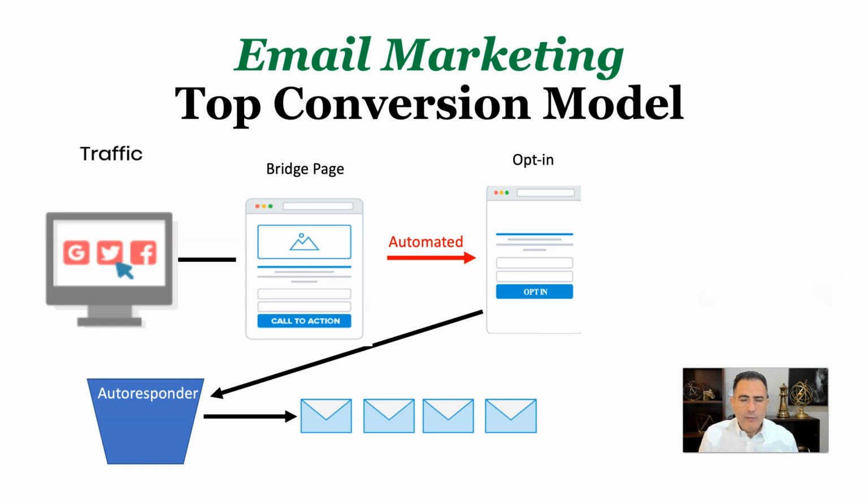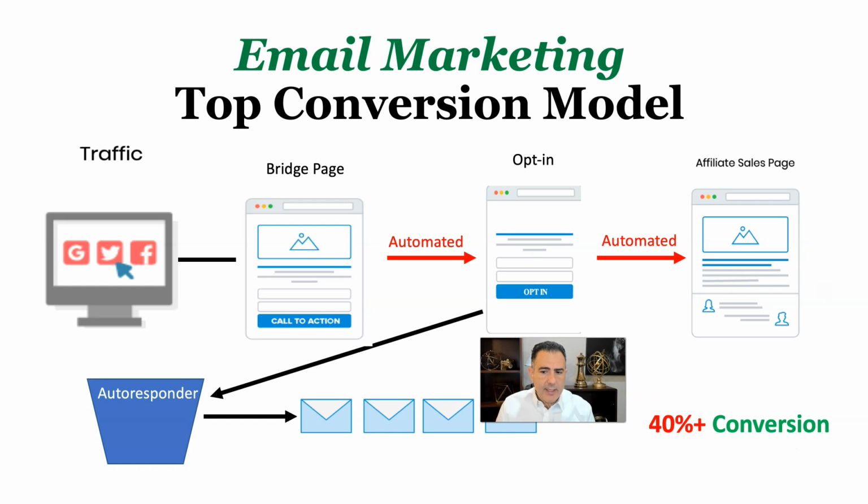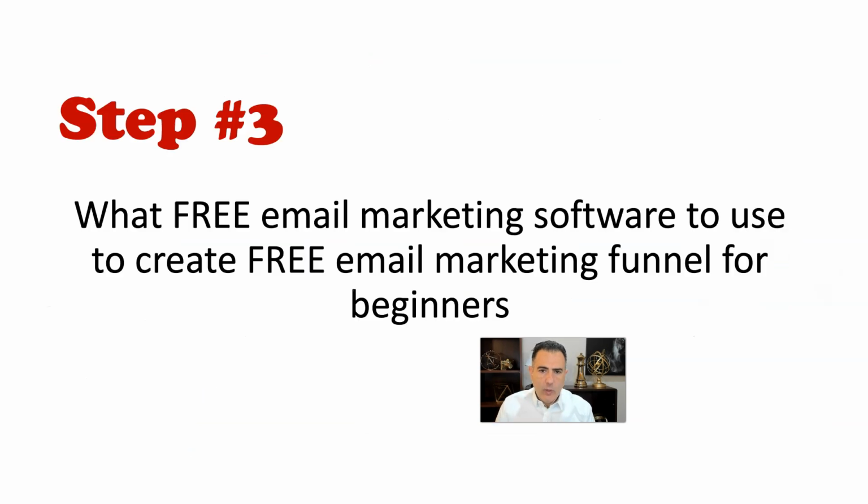And sometimes if you have your opt-in page, what some of them are doing is very simple. They opt into your page and see if you are taking people to an affiliate sales page, and they don't like that. So what you do, we put in the opt-in page after the bridge page, and then we put the affiliate sales page at the end. Why? Because we want to get as far as possible from the social media platform. This has a conversion rate of 40%. So if you want to be successful, you need to go after this one right here.